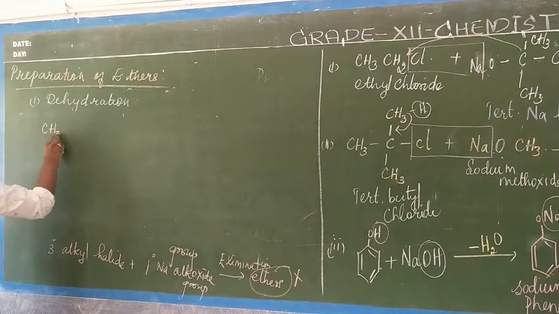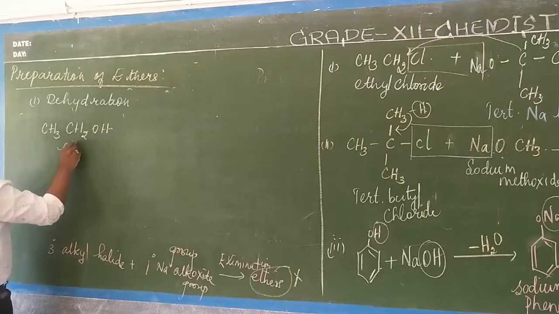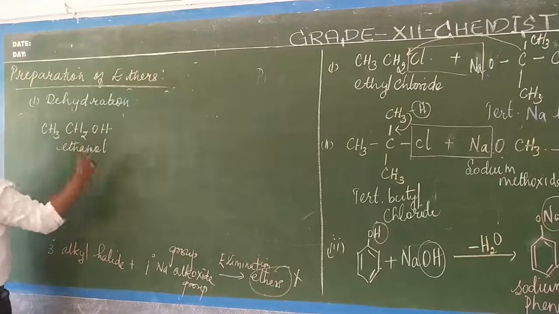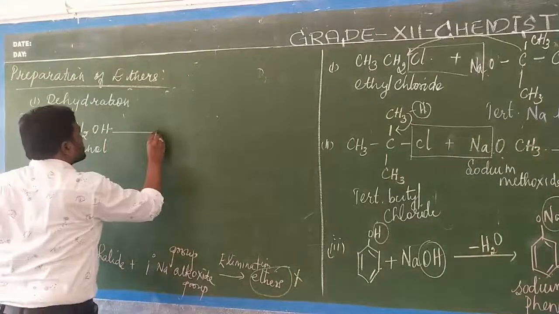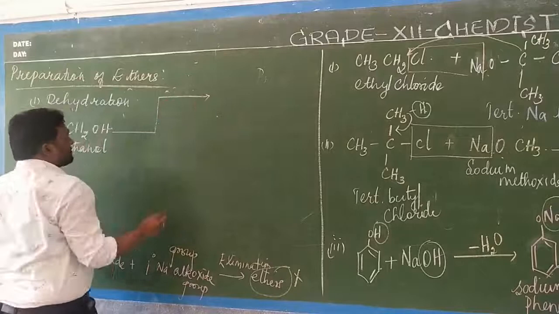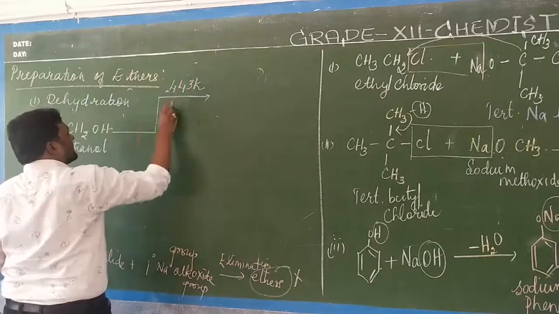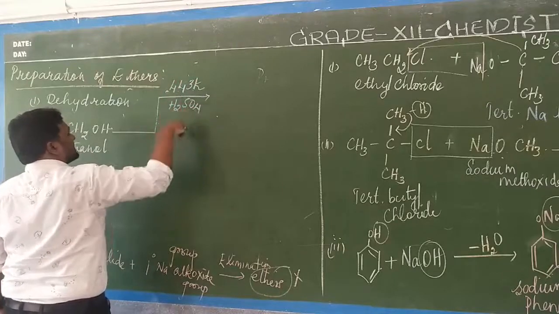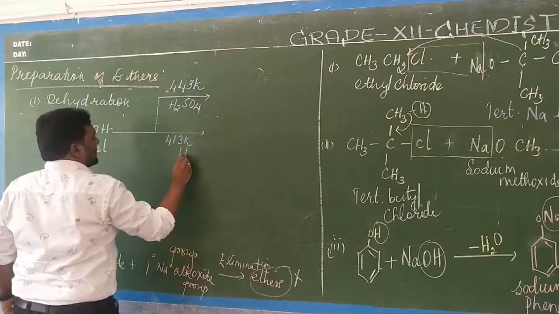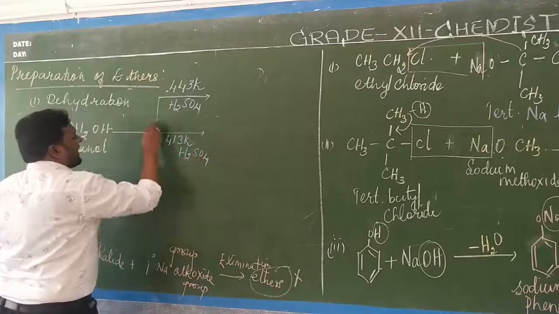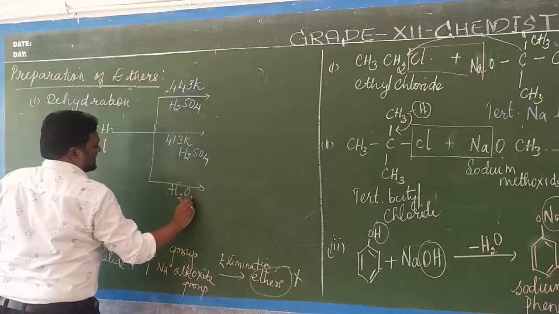That is CH3 CH2 OH. This is called as what? Ethanol. Dehydration, removal of water molecule. So the ethanol has to be maintained at a temperature of about 443 Kelvin in the presence of sulfuric acid is the first condition. Second condition, 413 Kelvin in the presence of sulfuric acid. And the third condition, in the presence of a catalyst, that is aluminum oxide.